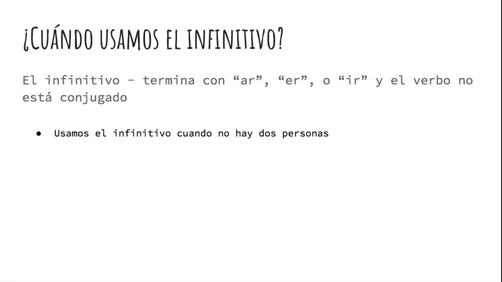So when do we use the infinitive instead of the subjunctive? Usamos el infinitivo cuando no hay dos personas. If there are not two people, that doubt is not called into question. We are sure as to whether or not the action is going to occur because there's only one person being involved, and that person has complete control as to whether or not that action comes to fruition.